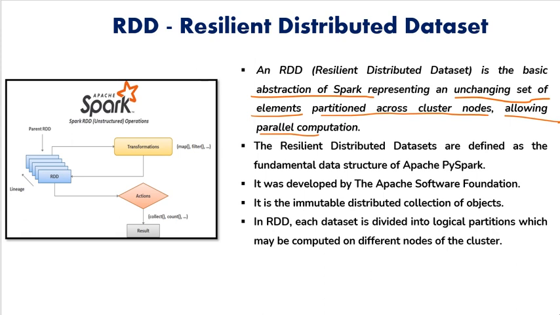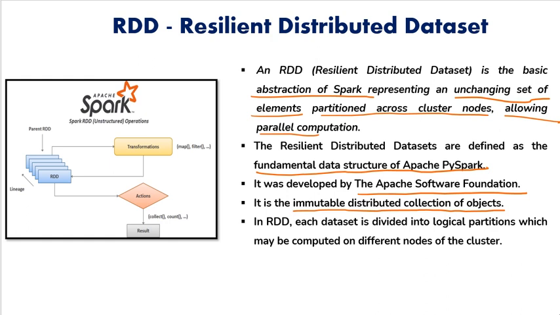So here the RDD is basically an immutable set of elements, which is logically partitioned across the cluster nodes for distributed and parallel computation. That is one. So it's a fundamental data structure of Apache Spark. It is developed by the Apache Software Foundation. And one more very important thing is that it is an immutable distributed collection of objects. Immutable means not changeable. Once it is created, it cannot be changed.